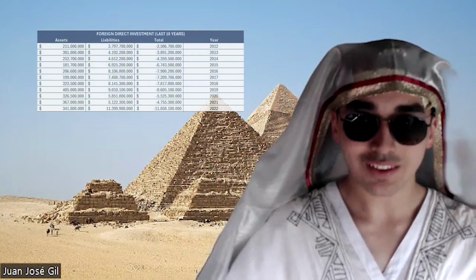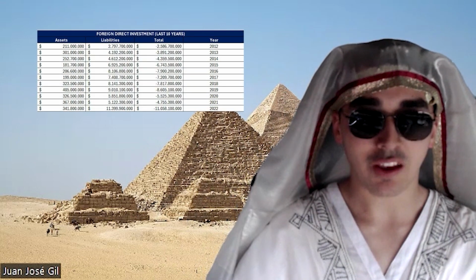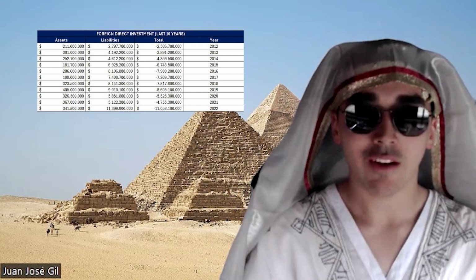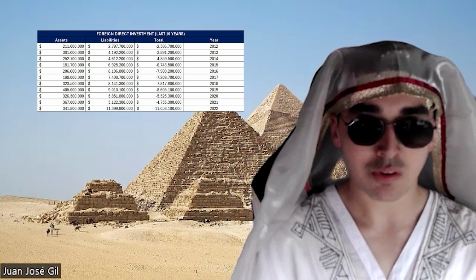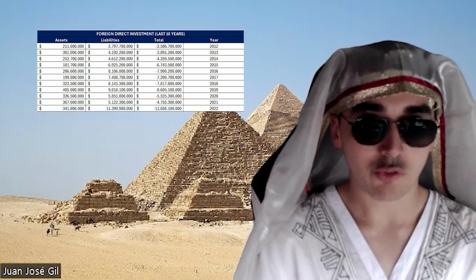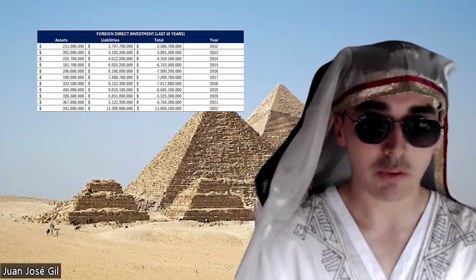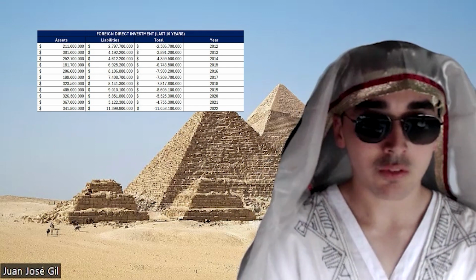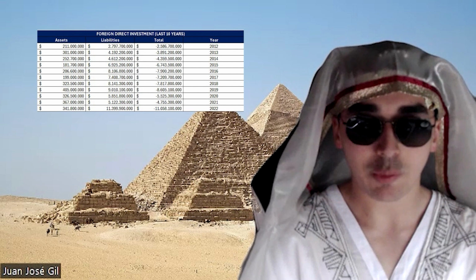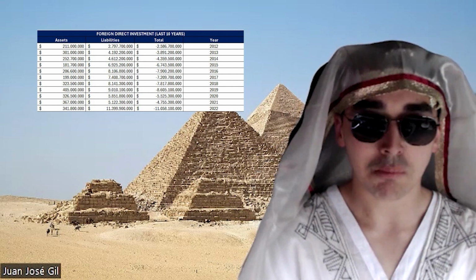As we can see in the following table, the foreign direct investment has been in a deficit for the past 10 years. The negative sign refers to money coming into Egypt. A deficit in the foreign direct investment means that for the past 10 years, other countries and investors have seen Egypt as a potential investing country. This means that companies from Egypt can grow even more, which can strengthen the national economy, but it also means that Egypt has a larger debt with other investors, meaning more interest payments.